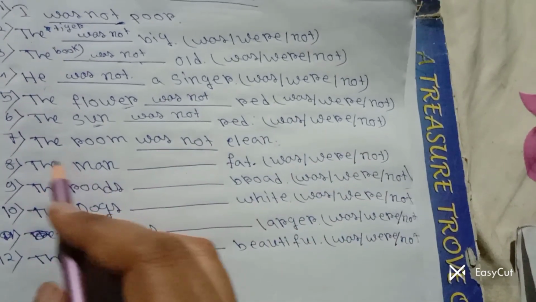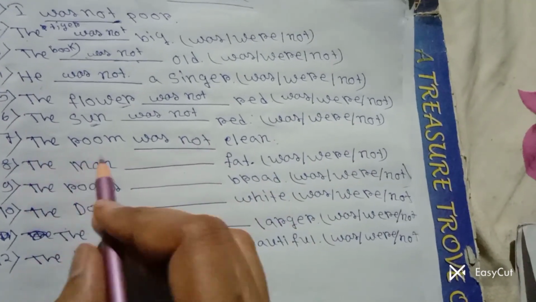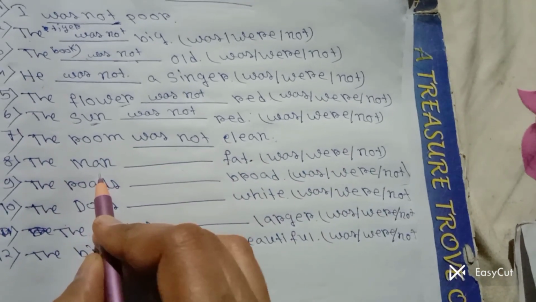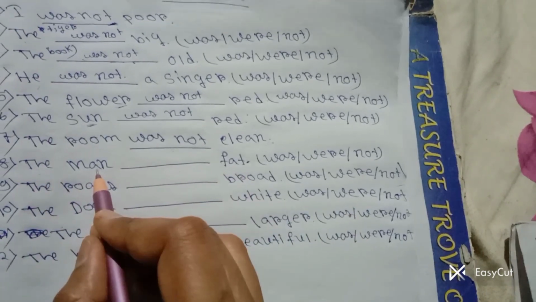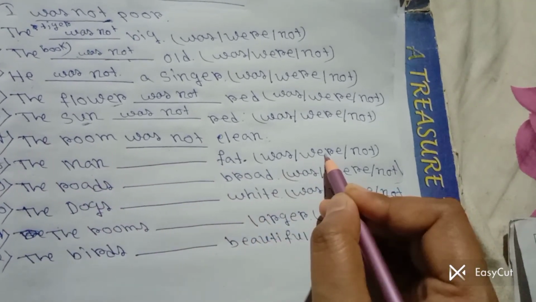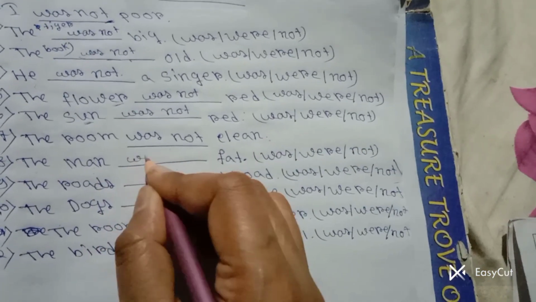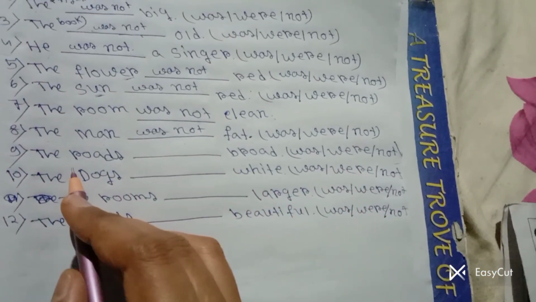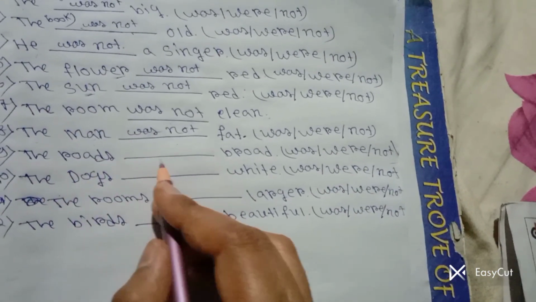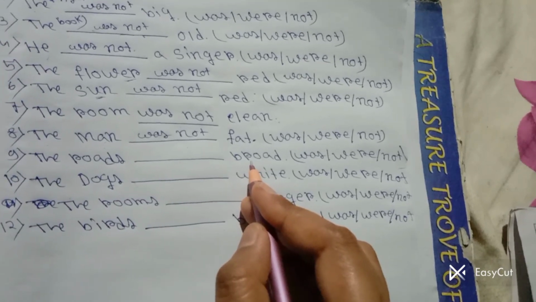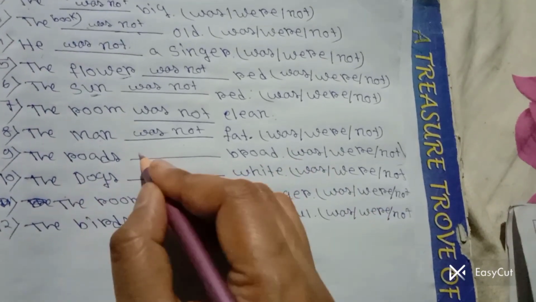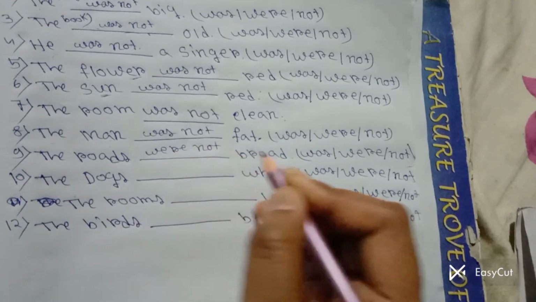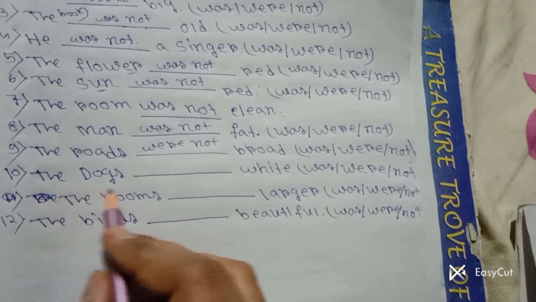Okay, I wrote this sentence already: the room was not clean. Okay, the man dash fat. Was not or were not? Obviously was not. Okay, next is the roads dash broad. Was not or were not? Were not. Okay, next one is the dogs.